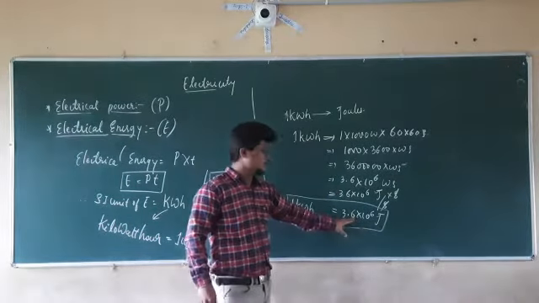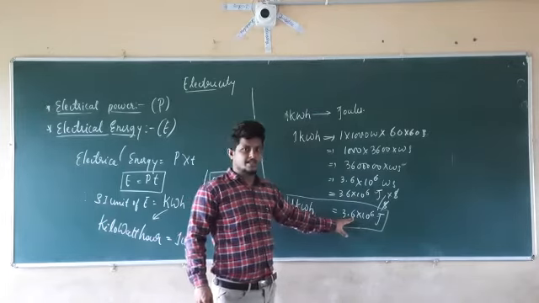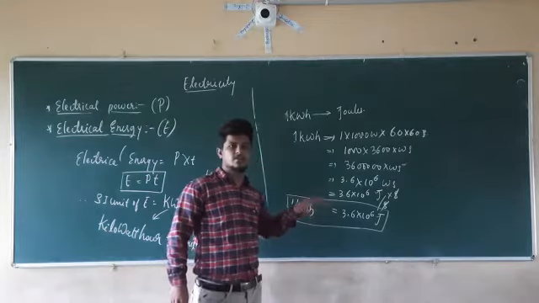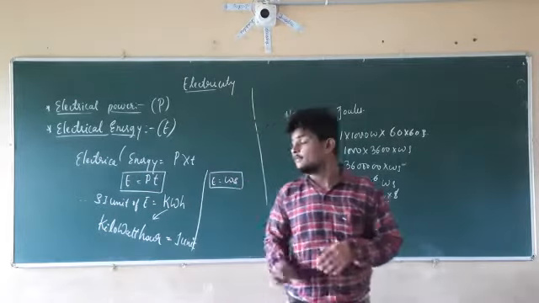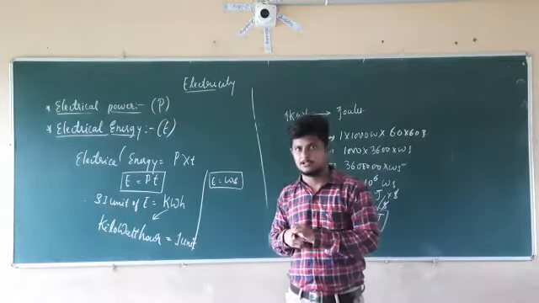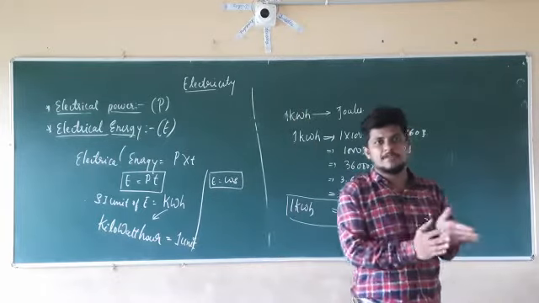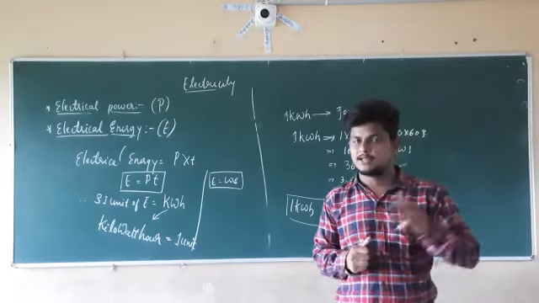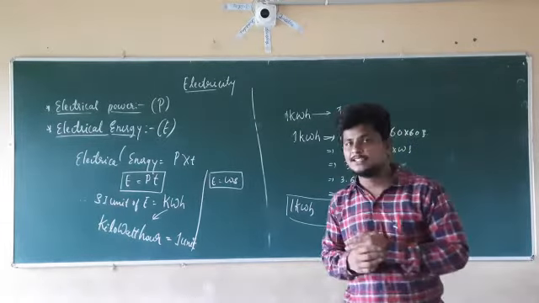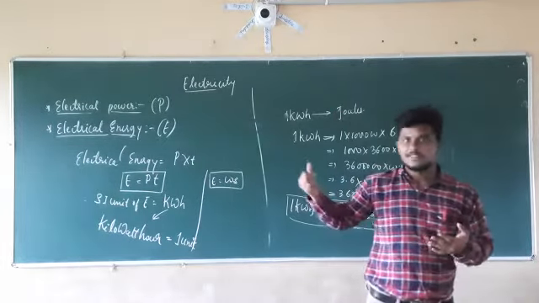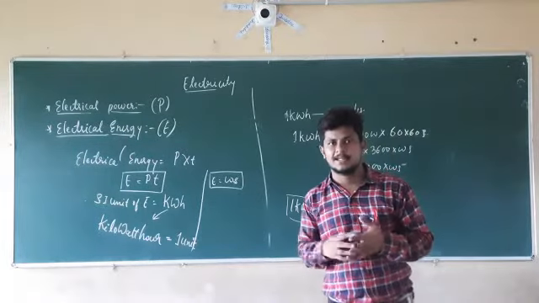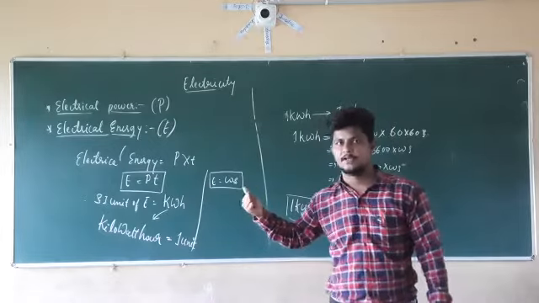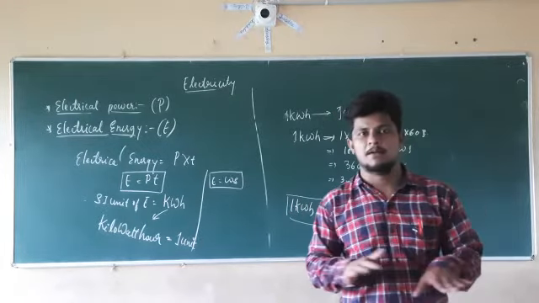So this is a very high value. For that reason, it is not possible to take this value. For that reason, we are taking the 1 kilowatt hour as the SI unit of the electrical energy. So this is about all the concepts which come in the electricity topic. We discussed the heating effect of electric current in the last class. In this class we discussed the electrical power as well as electrical energy. So we are going to see some numericals on this topic. After that, this chapter is completed.